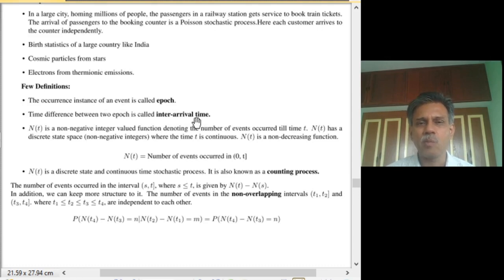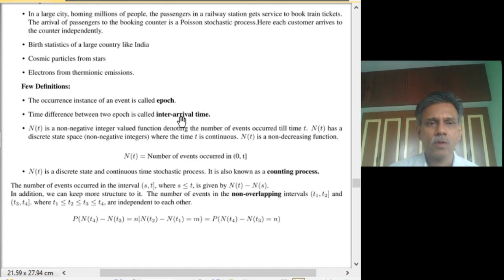Although we generally talk about events that occur, because this Poisson process is closely related to and encountered in queuing systems, we more often also use the word inter-arrival times and so on. So each arrival is called an event.